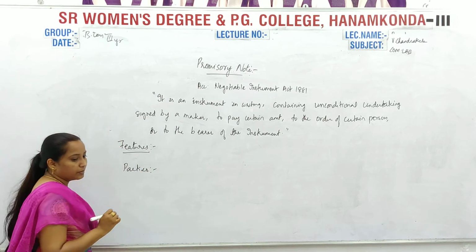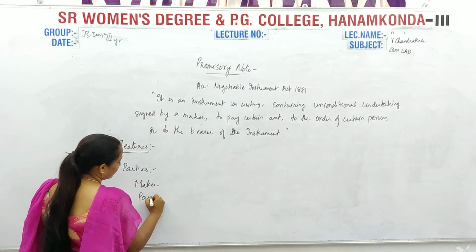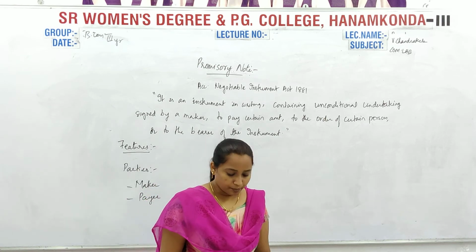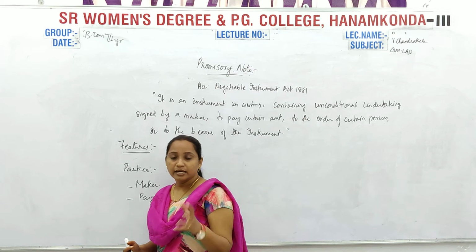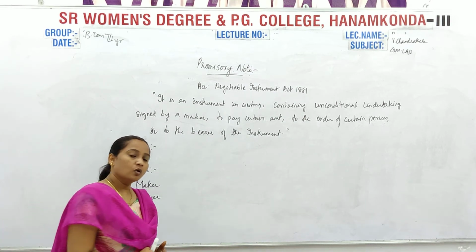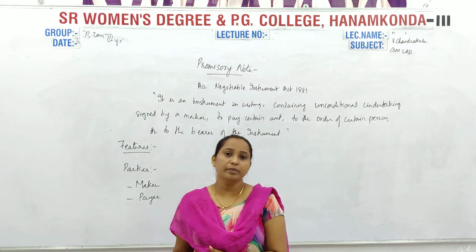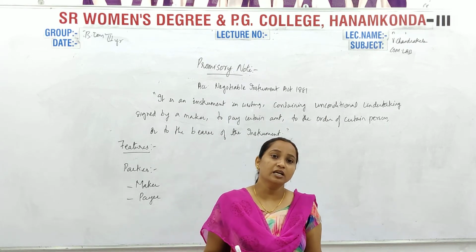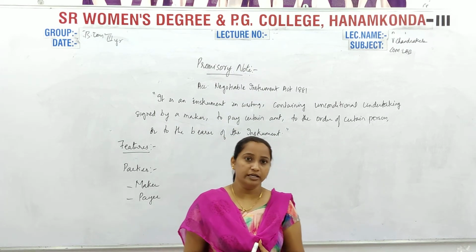Okay, so one is the maker and the other one is the payee. Maker and payee. Who is a maker? The person who owes money to someone, who is a debtor. He is the maker. Who is the payee? He is a creditor or else the bearer. Understood? He is the creditor or the bearer of receiving. Means the person who will receive the money is called a payee. So these are the parties who are involved in it.